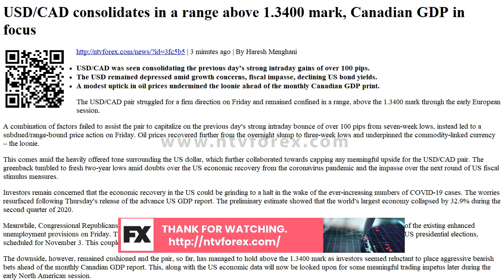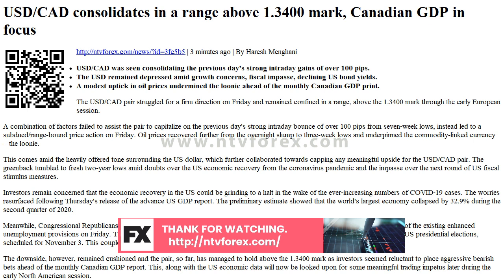Meanwhile, congressional Republicans and Democrats have been struggling to reach a consensus on fiscal spending ahead of the expiry of the existing enhanced unemployment provisions on Friday. The U.S. President Donald Trump added to the USD's woes after he floated the idea of delaying the U.S. presidential elections, scheduled for November 3. This, coupled with the ongoing downfall in the U.S. Treasury bond yields, further undermined the greenback.